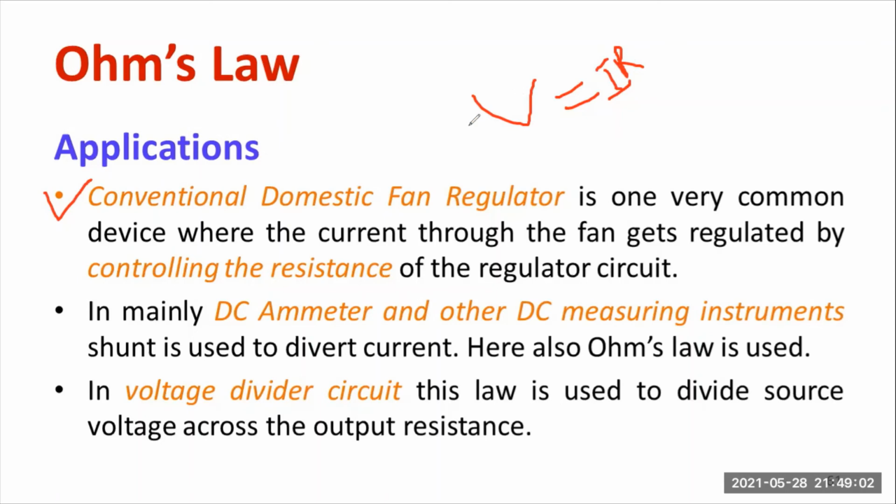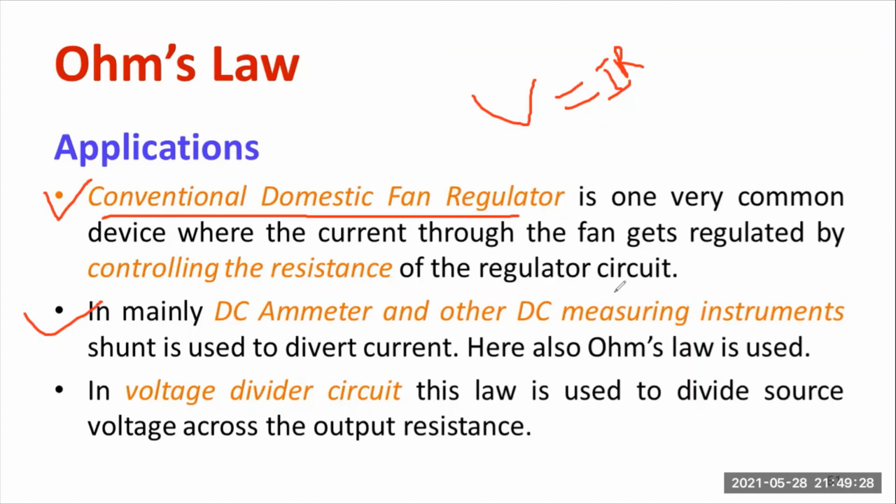This was developed in the very early days, but nowadays it has been replaced with the electronic type regulator. The main component of the electronic type regulator is a thyristor, especially a device called a triac. Nowadays, this kind of resistive regulator is rarely available. That is why we could say this follows Ohm's law.